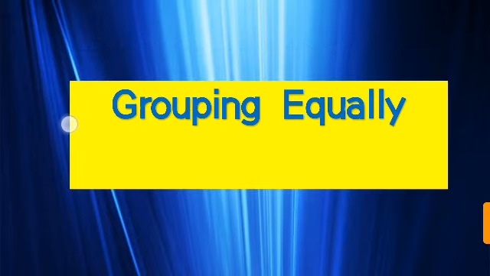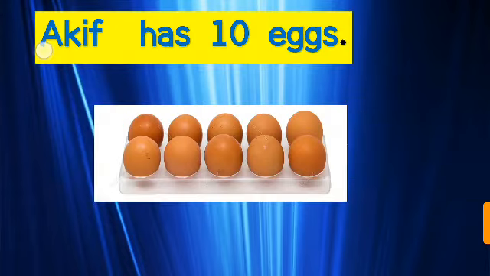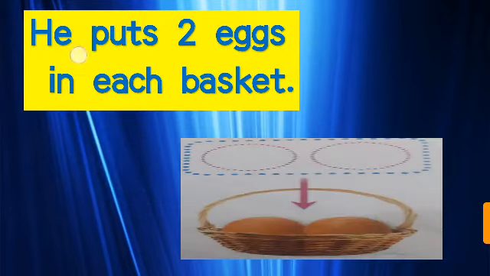Now the next topic is grouping equally. Okay, Akif has 10 eggs. 1, 2, 3, 4, 5, 6, 7, 8, 9, 10. How many eggs are here? 10 eggs. Okay. He puts 2 eggs in each basket.